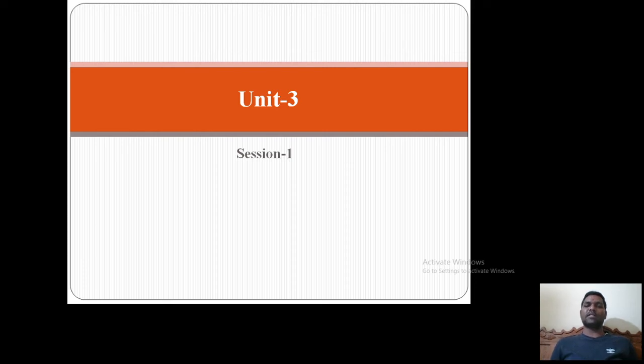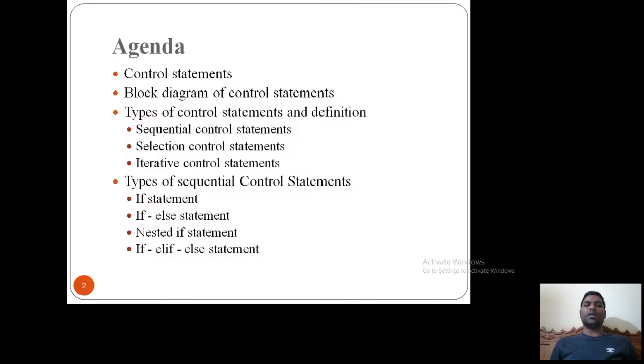Python online classes. Today we are in Unit 3, Session 1. Agenda of this topic: control statements, block diagram of control statements, types of control statements and definition, sequential control statements, selection control statements, iterative control statements, types of sequential control statements, if statement, if else statement, nested if statement, if, elif and else statement. So this is the agenda. Now we'll go to the next slide.